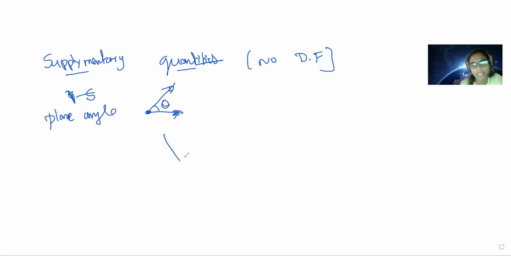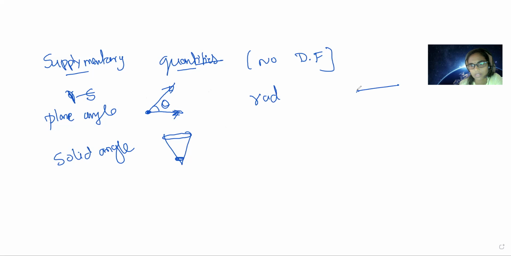Suppose in three dimensions, imagine an ice cream cone or a pyramid, where a three-dimensional angle will come. That is what we call a solid angle. In the case of a three-dimensional geometrical figure, we can take a solid angle. If it is limited to one plane, it is called a plane angle. So we can measure a plane angle using radians.